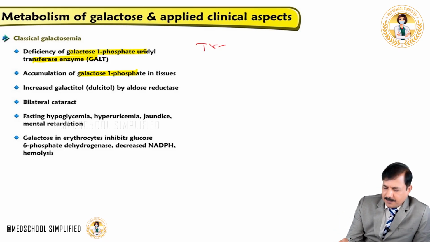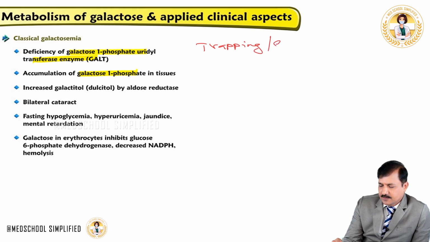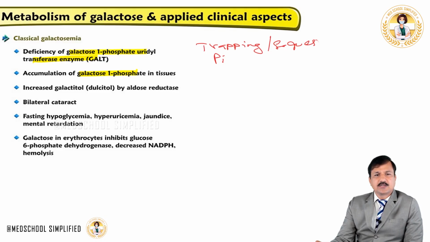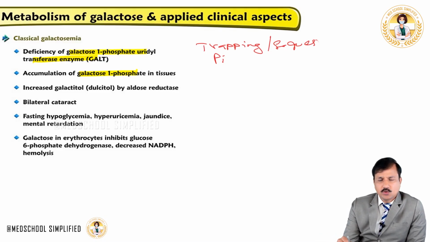So there is a trapping or sequestration of inorganic phosphate. I'll write it as Pi. And since there is a sequestration of inorganic phosphate, that will lead to decrease in electron transport chain.